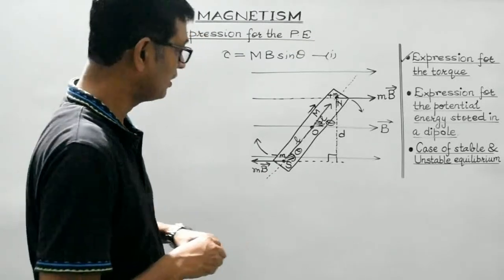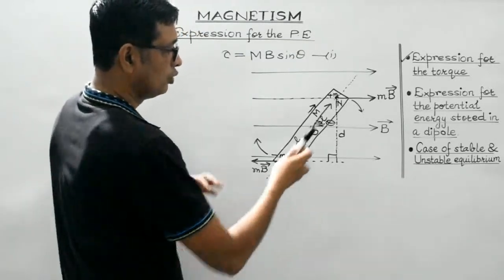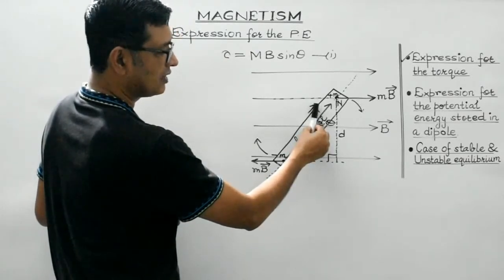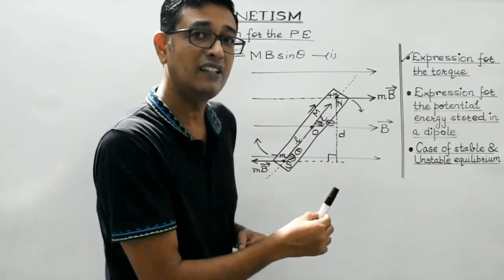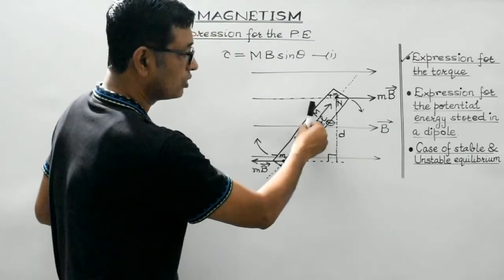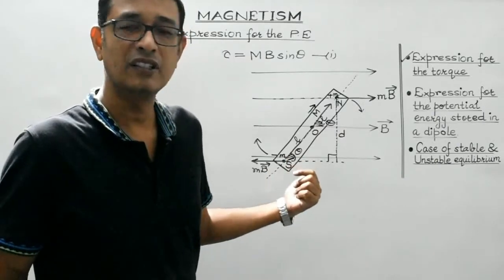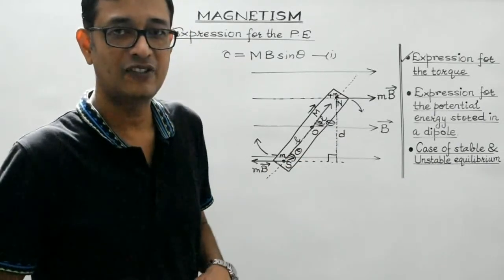Again I repeat, if I intend to rotate this dipole against this torque in the anti-clockwise direction, say through a very small angle d theta, then I need to do some work. That work done will get stored in the dipole in the form of its potential energy, right?